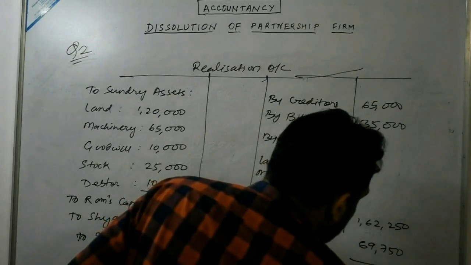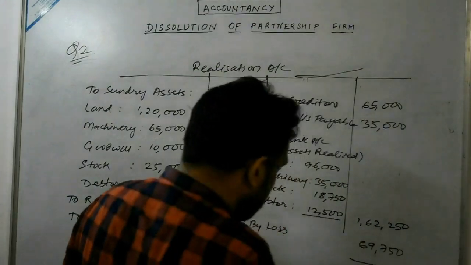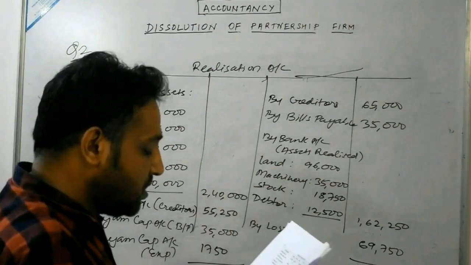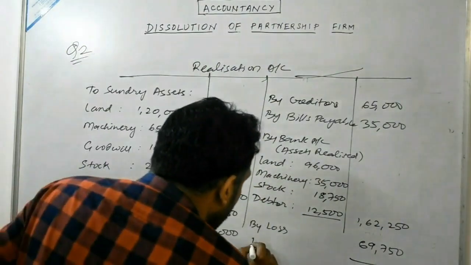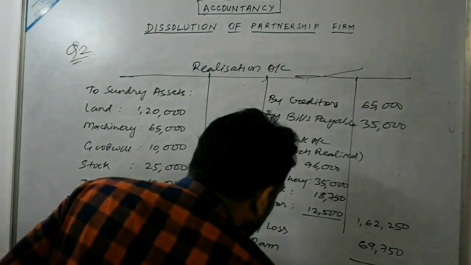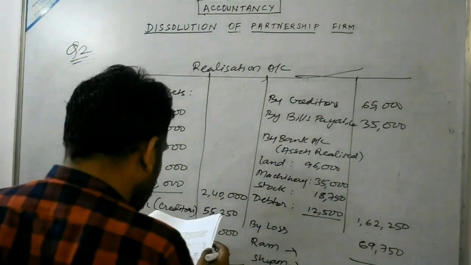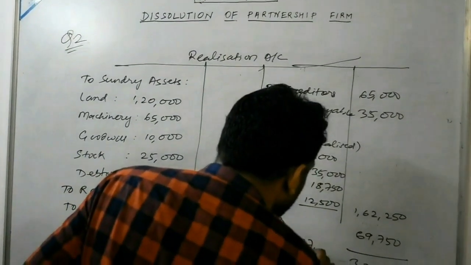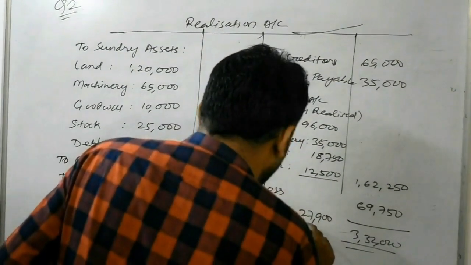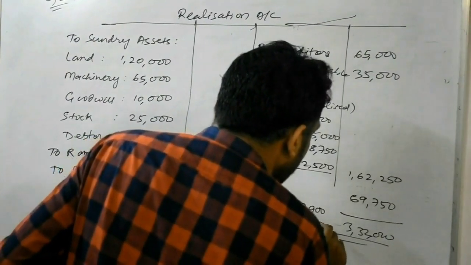And again, as I have said, whatever the loss would be there, this will be transferred. Partners' profit sharing ratio is 2:3. So for Ram and for Syam, this will be distributed in the ratio 2:3. So this will be 27,900 and 41,850.